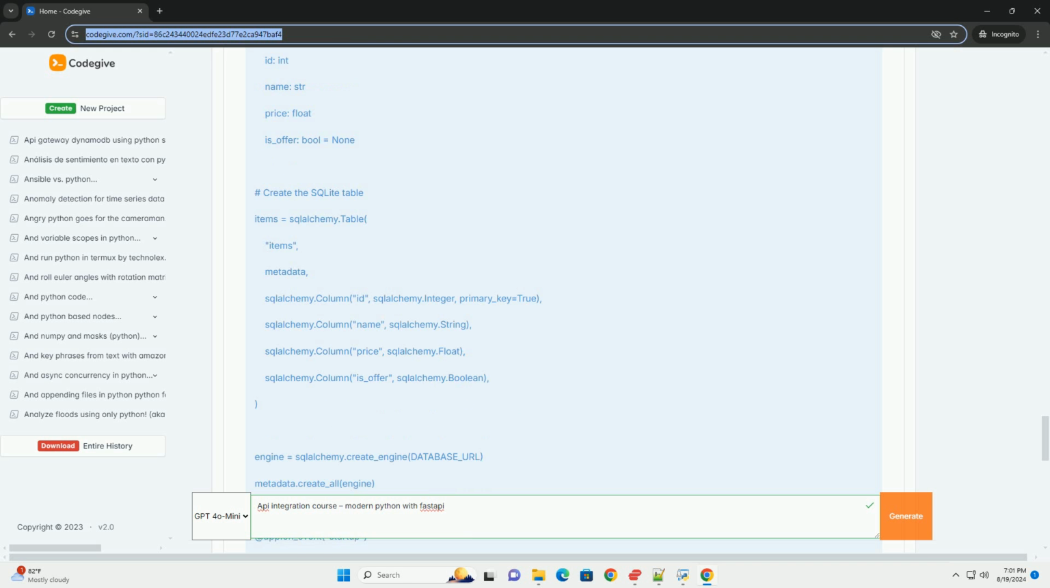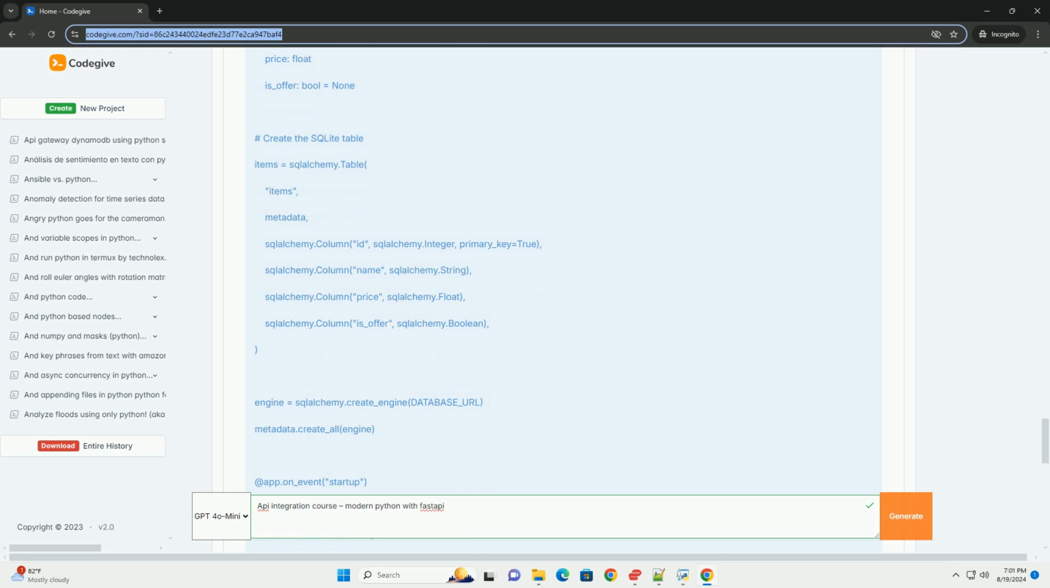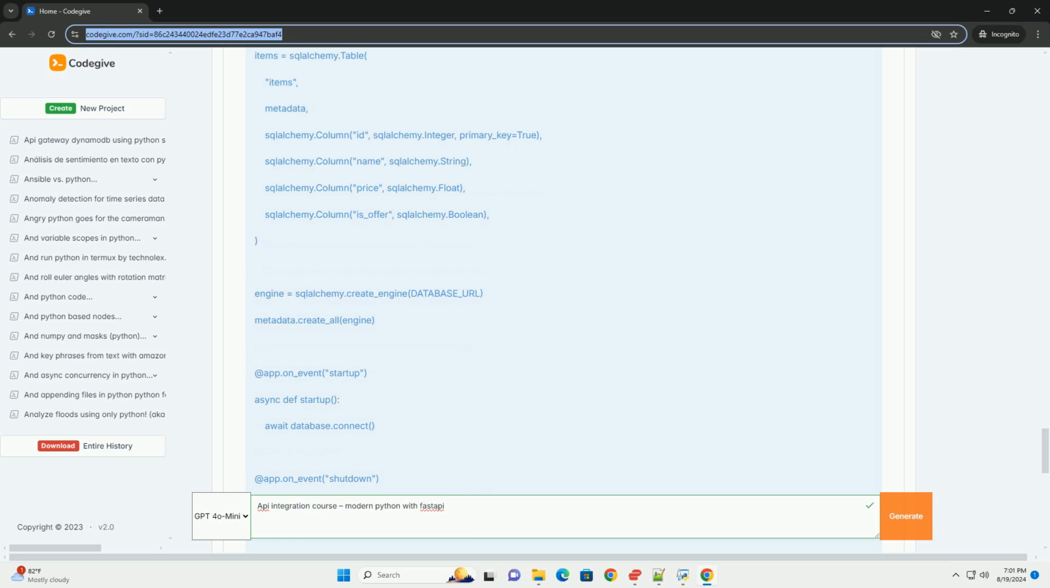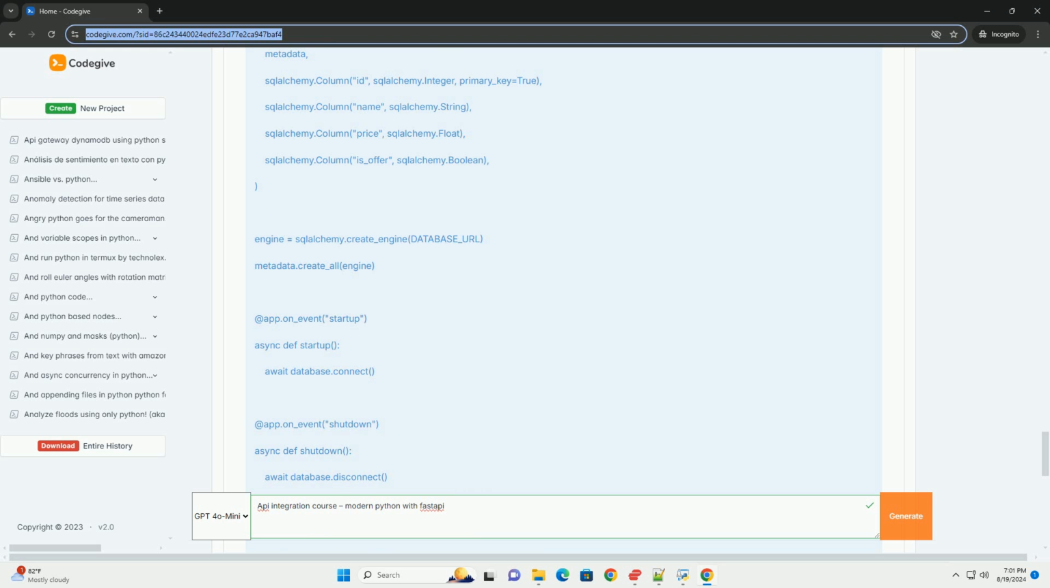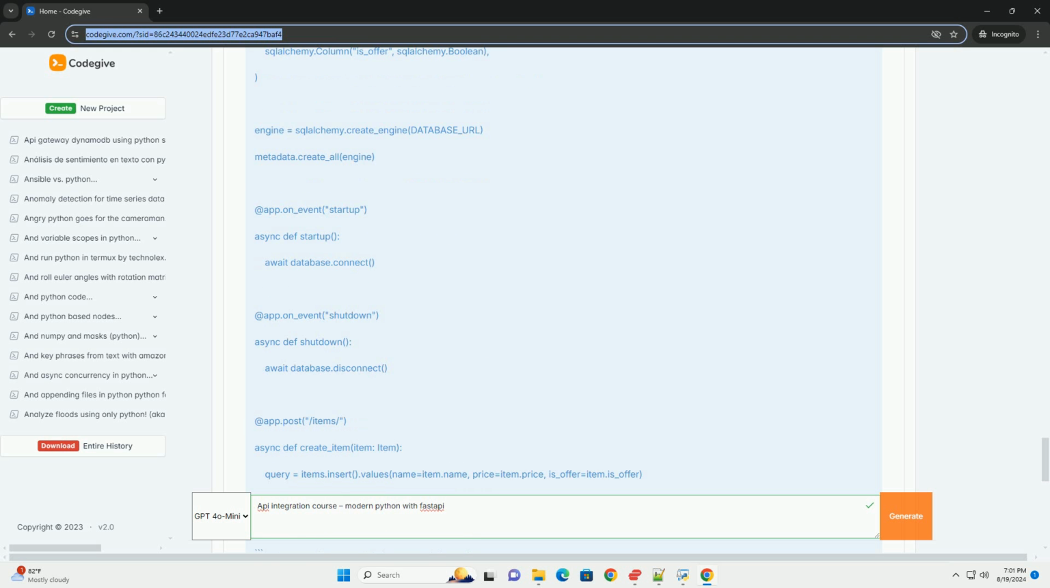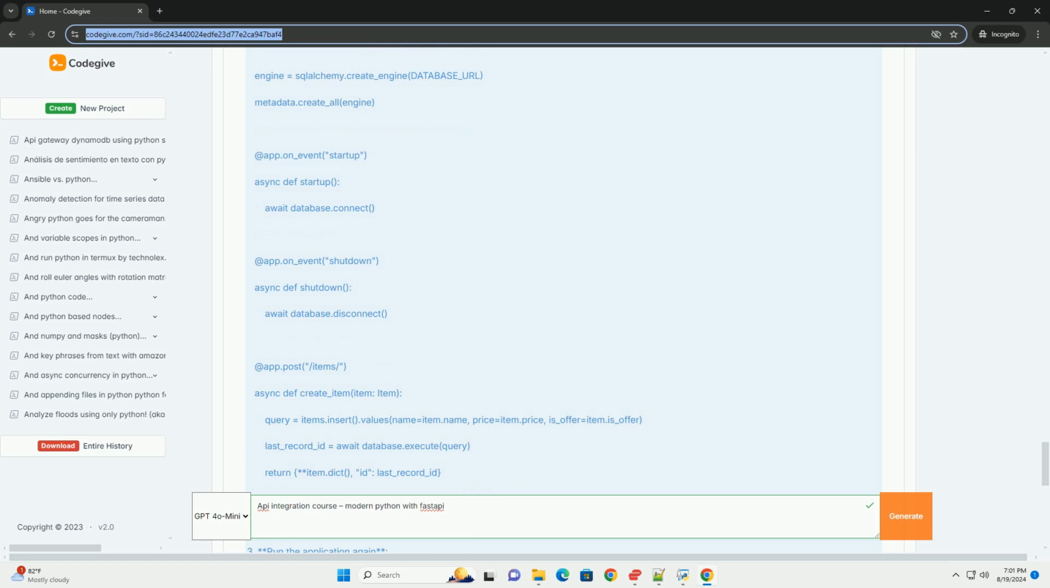Adding data validation with Pydantic. FastAPI uses Pydantic for data validation. Let's create a model for an item. Update main.py to include a Pydantic model: Python, from fastapi import FastAPI, from pydantic import BaseModel, app = FastAPI(), class Item(BaseModel): name: str, price: float, is_offer: bool = None, @app.post("/items/") def create_item(item: Item): return item.